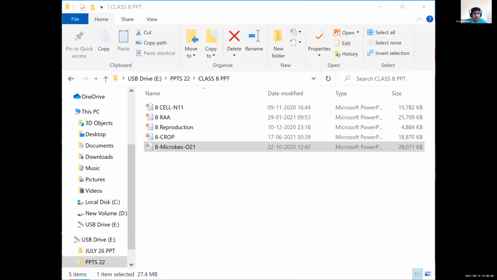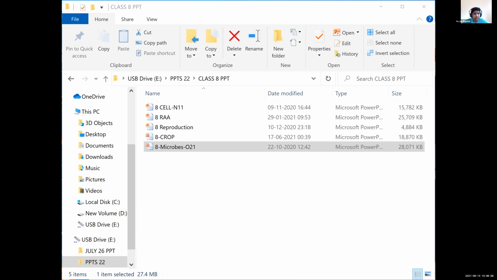There are four major groups: bacteria, fungi, protozoa, and some algae. These are the four major groups of microorganisms. I'll repeat it again: bacteria, fungi, protozoa, and algae.